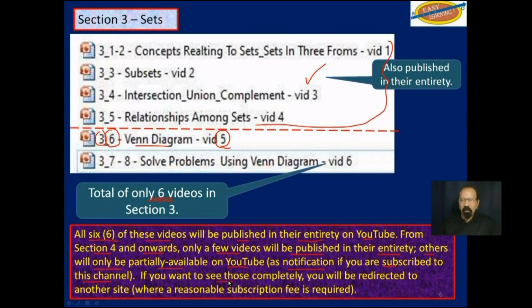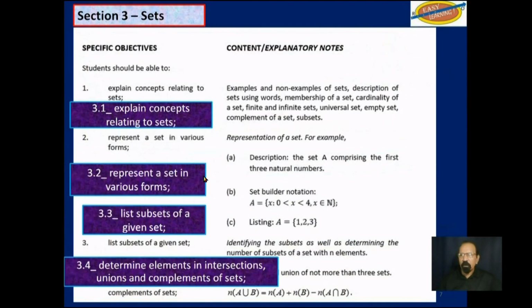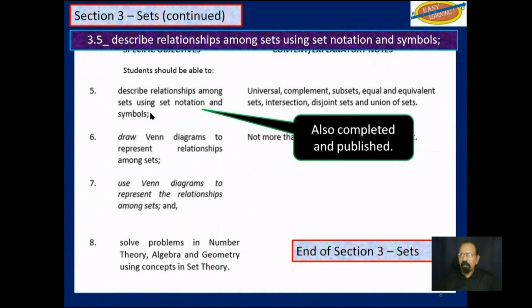If you want to see those videos that are partially available on YouTube, you will be redirected to another site where a reasonable subscription fee is required. So as I said, these 4 have all been published, and then this one here, objective 5, has also been published.